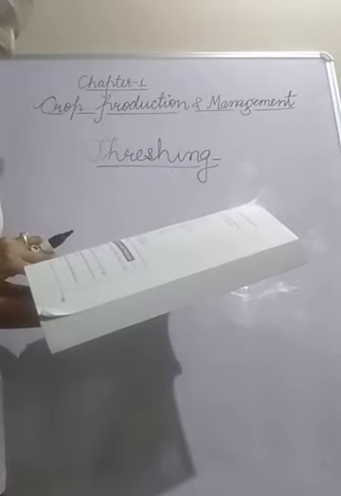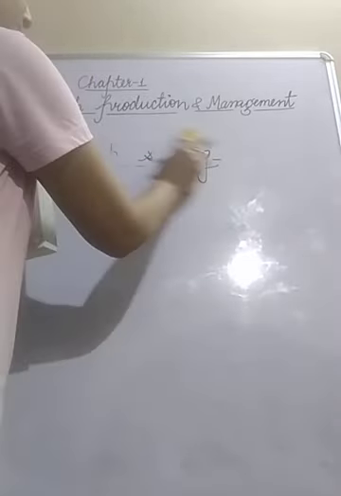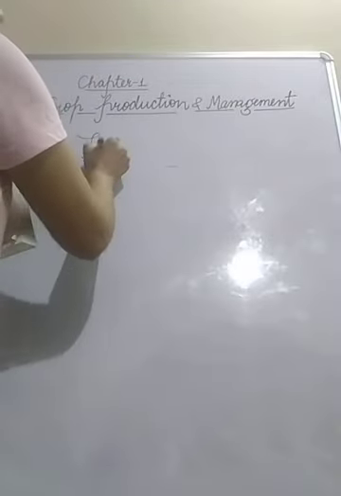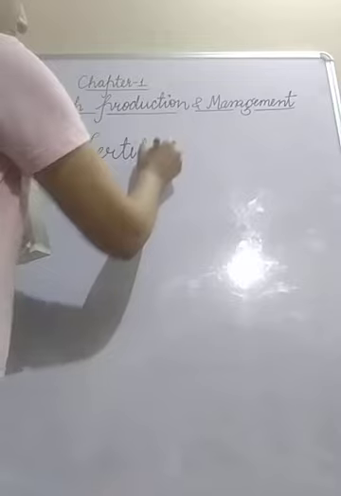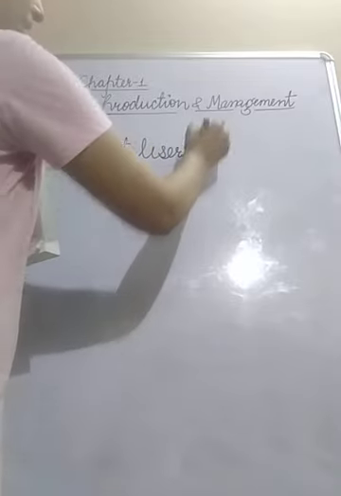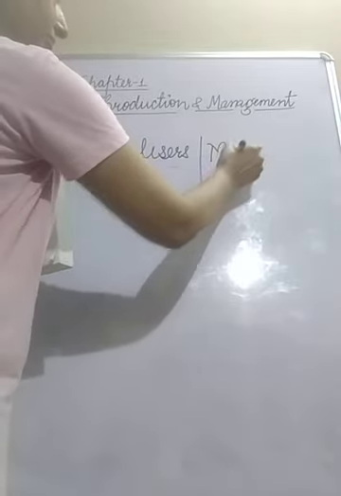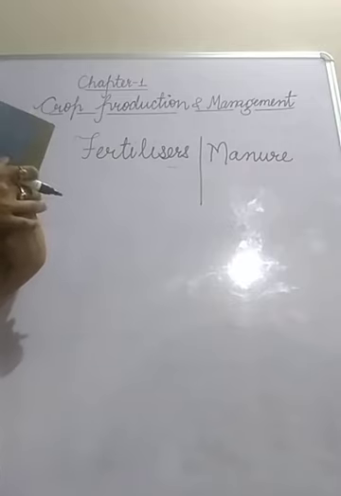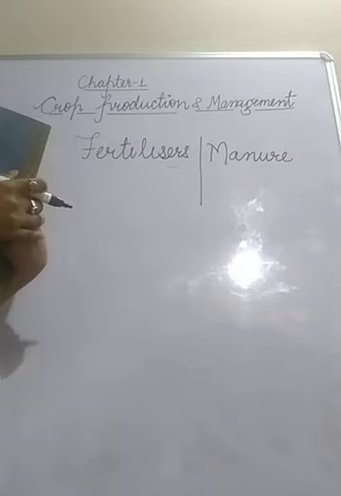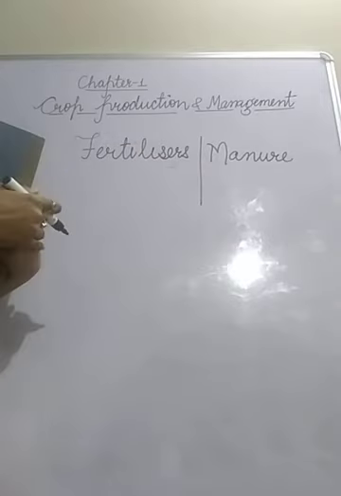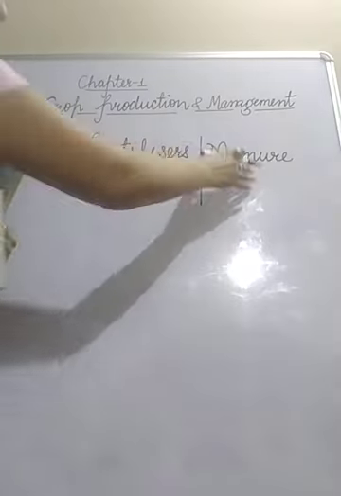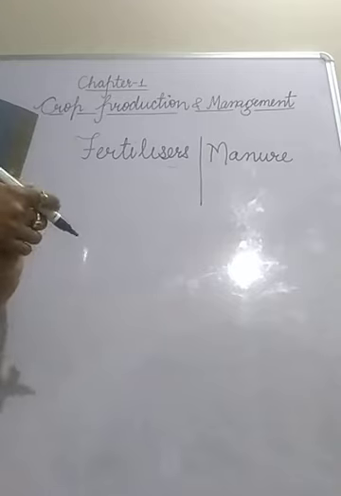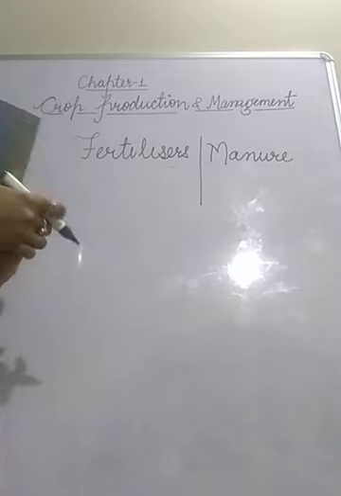Now the next is, what are the differences between fertilizers and manures? Fertilizers are inorganic substances. Manure is an organic substance. Fertilizers are prepared in factories artificially, whereas manure is prepared by decomposition of animal and plant waste in the field.